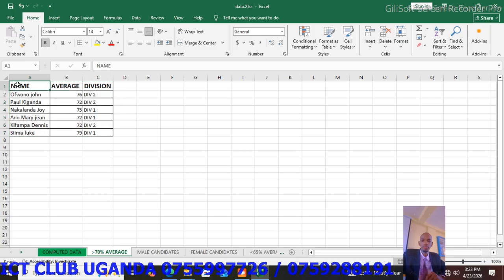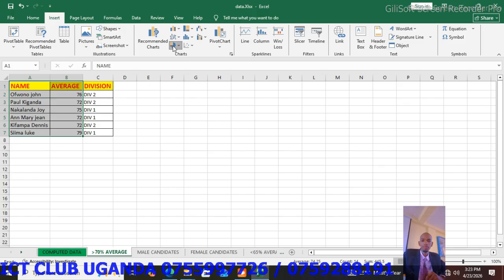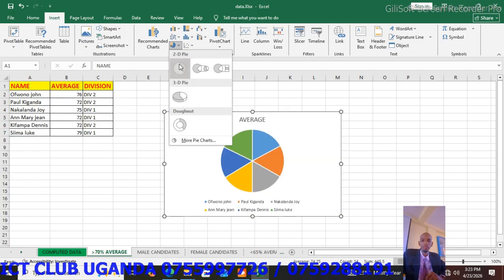So you can put some formatting like that. You can even draw for them a pie chart since they are very few. Highlight them, then come to insert, then come and draw a pie chart for them.